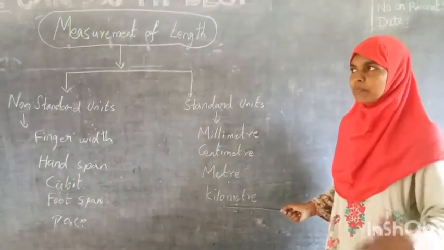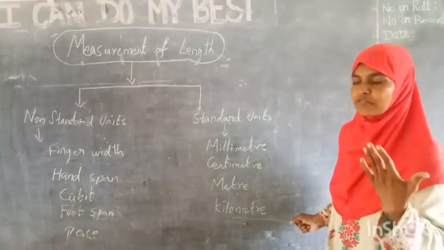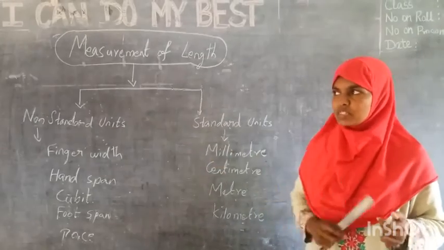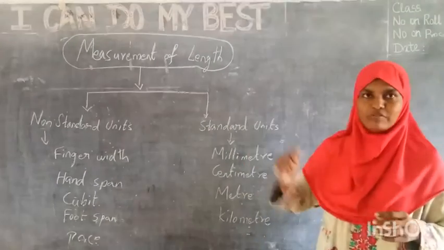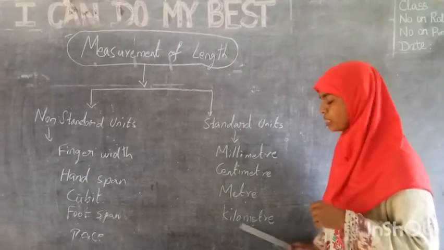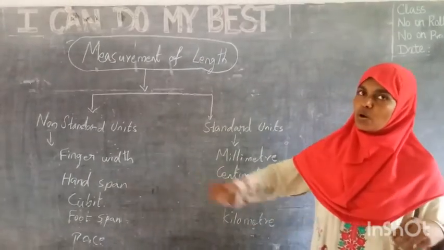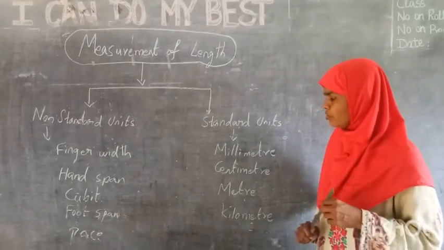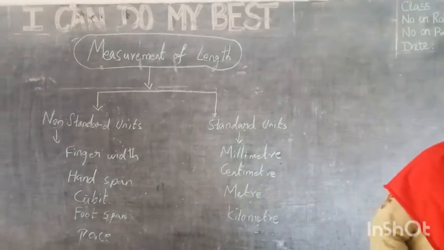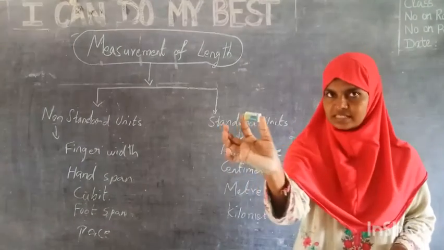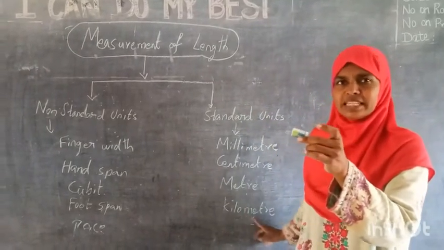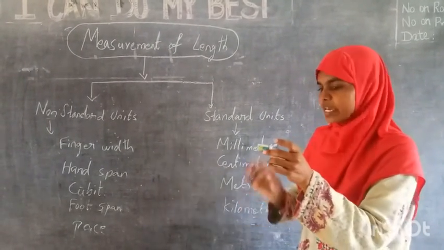Even in the bus you would have heard from your father or from your uncle, kilometer, like that they would have said, right? How far is the distance? 150 kilometer, 200 kilometer, like that you would have discussed. Kilometer is the longest one. For the long distance we have to go for kilometers. If you have a small distance, like if I want to measure this eraser, I need not go for kilometers. Kilometer is a long one, right? I can go for millimeters.